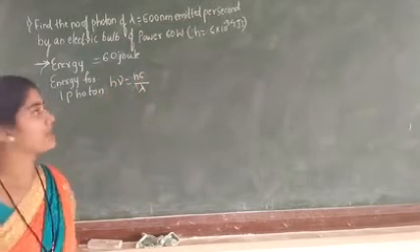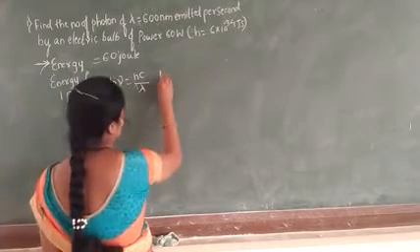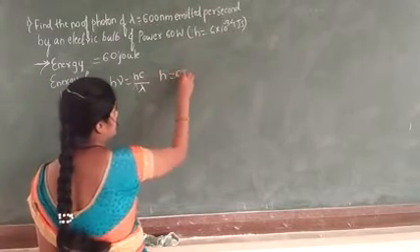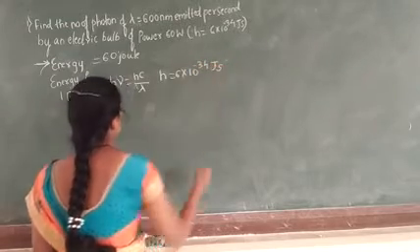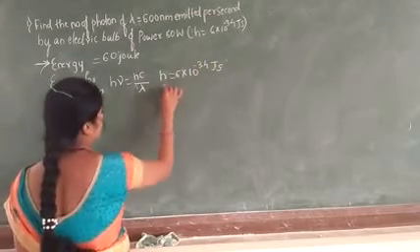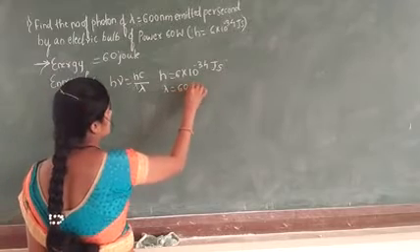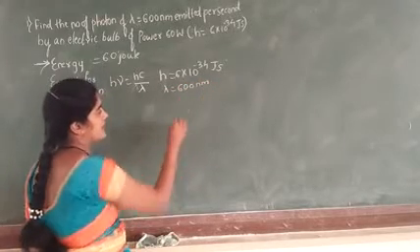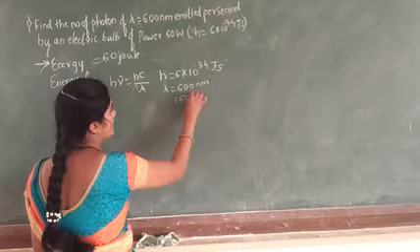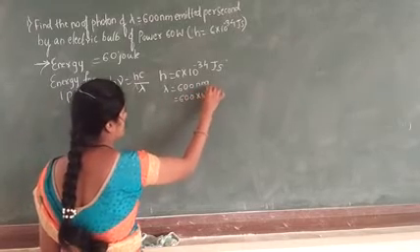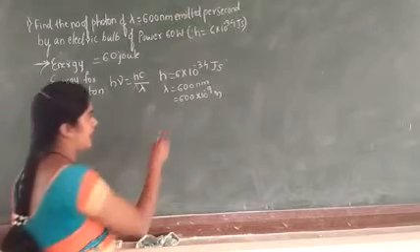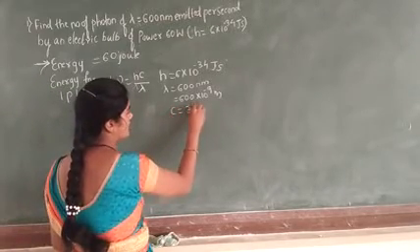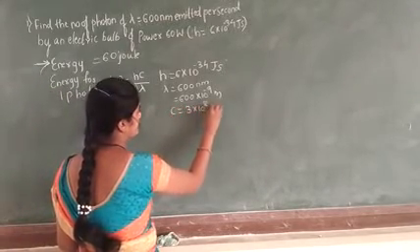H is 6 into 10 raised to minus 34 joule second, lambda is 600 nanometer, or 600 into 10 raised to minus 9 meter, and c is 3 into 10 raised to 8 meter per second.